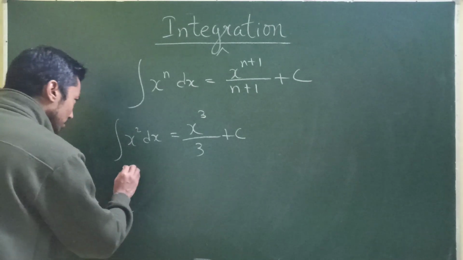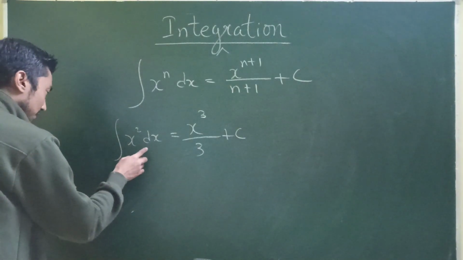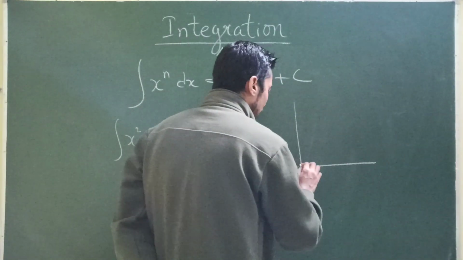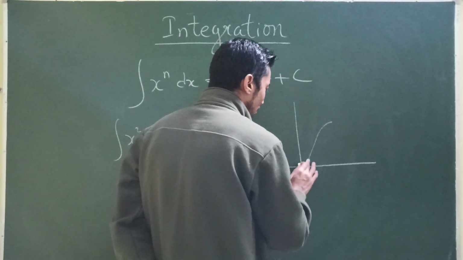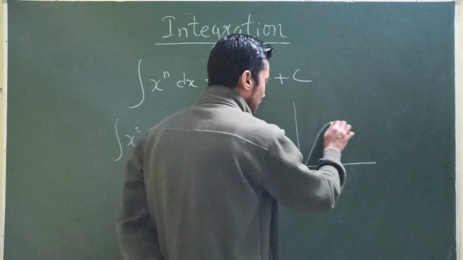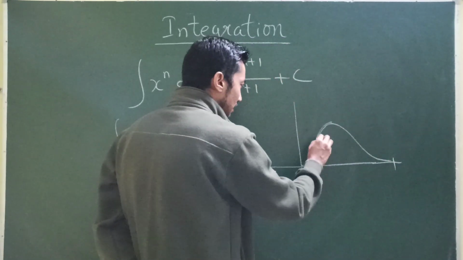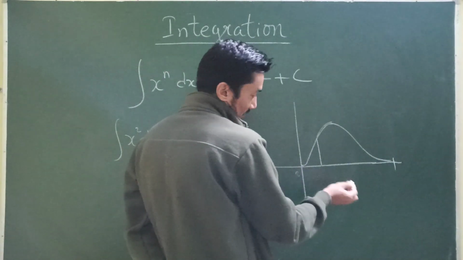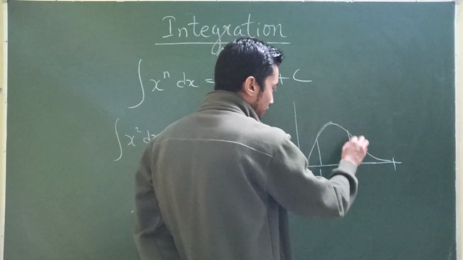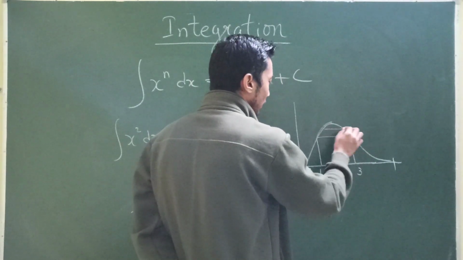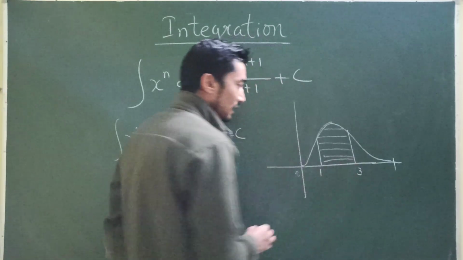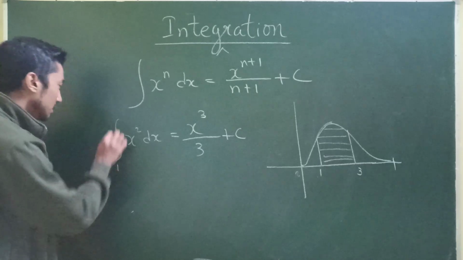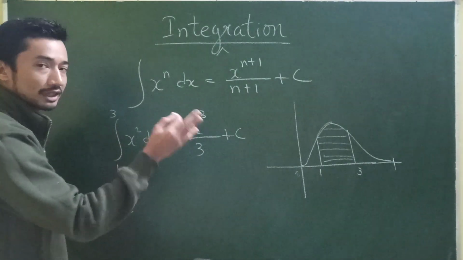But when it comes to a definite integral, they will tell you the limits also. That means they will tell you, okay, this is the curve, find out the area under the curve, where the limits are, let's say, 1 and 3. They want you to find out only this area, this part only, from 1 to 3. So that's what they will give you, 1 to 3, that is the lower limit and upper limit.